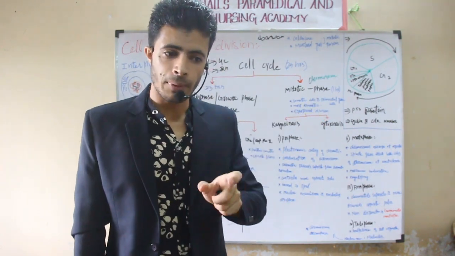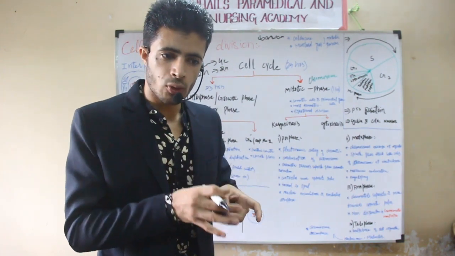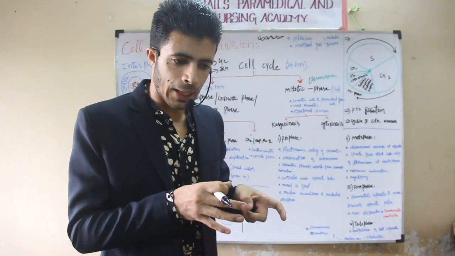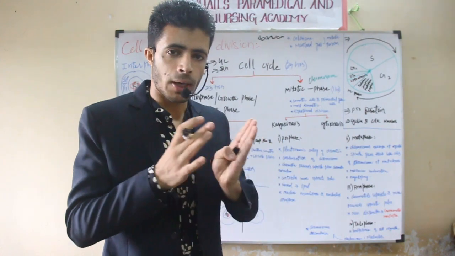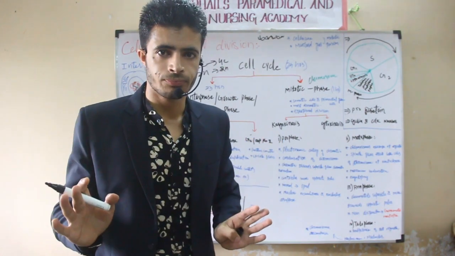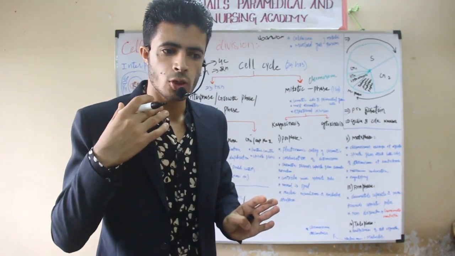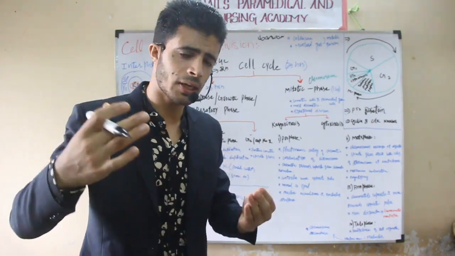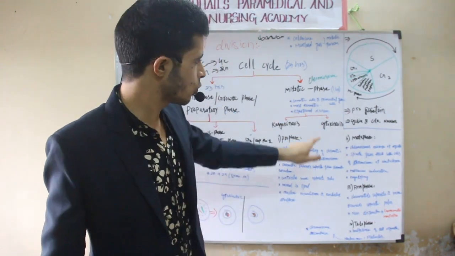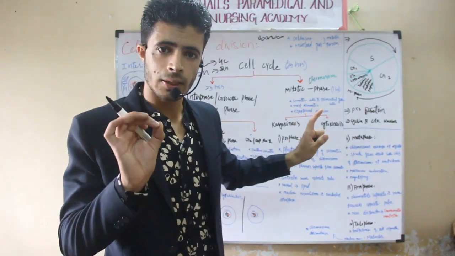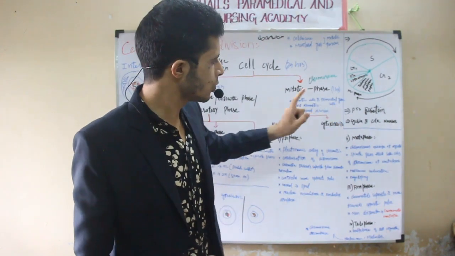Remember the primordial germ cell. We all know that during spermatogenesis and oogenesis, there will be a cell that is called a primordial germ cell. That primordial germ cell undergoes mitosis. Then further the oogonium, or we can say spermatogonium, will undergo meiosis. That is different. That is in the case of reproduction. But they will first undergo mitosis. The first stage will be the mitosis, that is shown by the primordial germ cell. The gonads, the testes, the ovaries, are having primordial germ cells, they will show mitosis first.